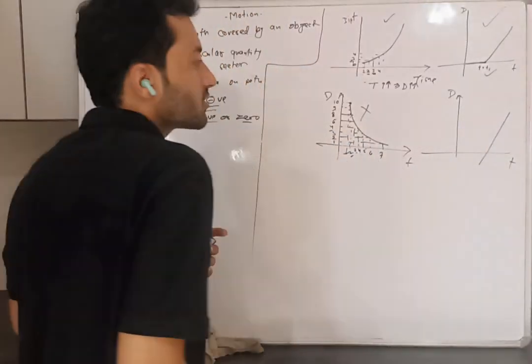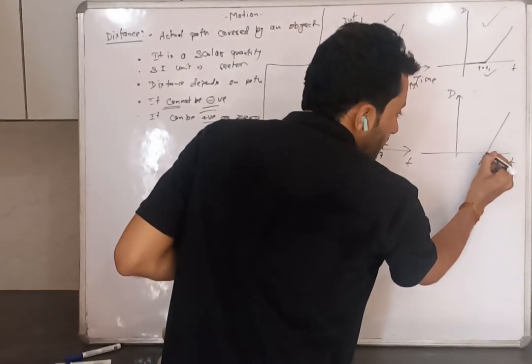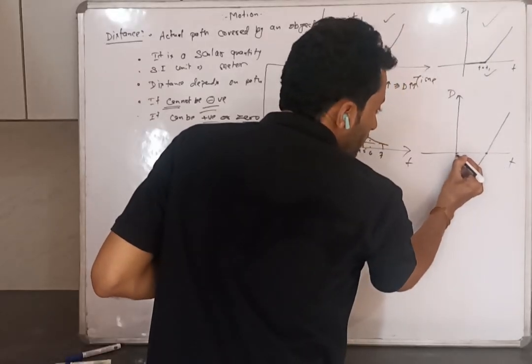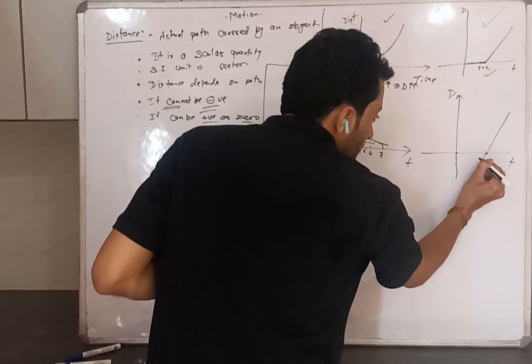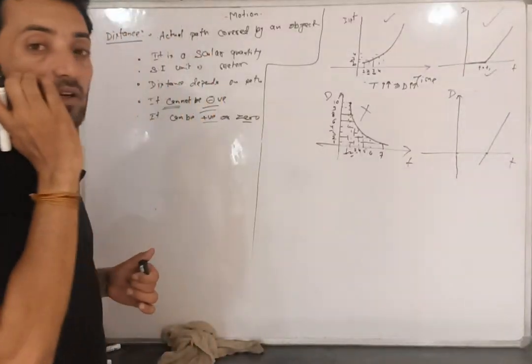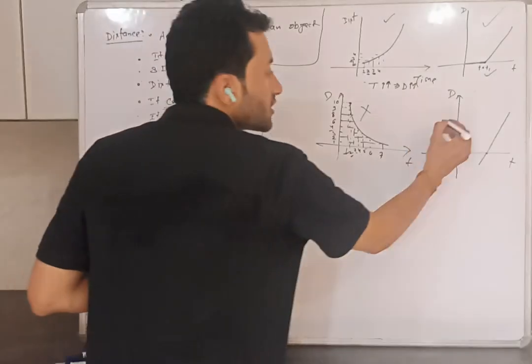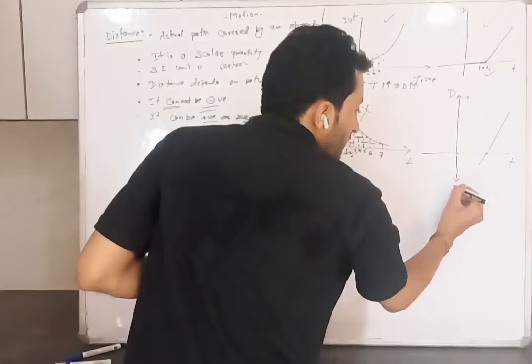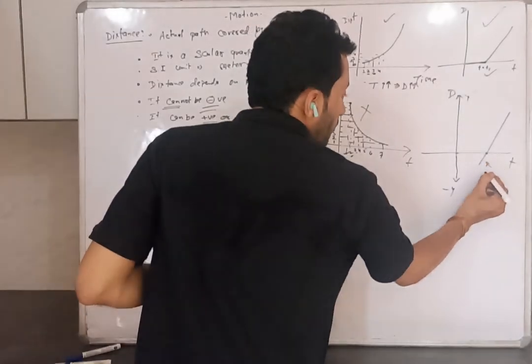Tell me whether this graph is possible or not. Here it is 0, but before zero time there are some negative values of distance. Distance cannot be negative. This is the y-axis, distance is given. This is negative y. Negative y is negative distance. So not possible.